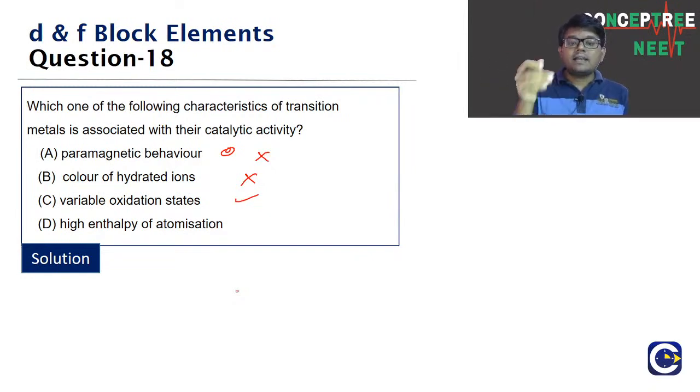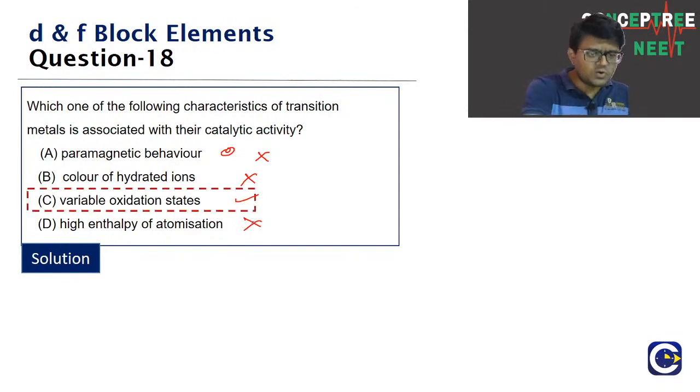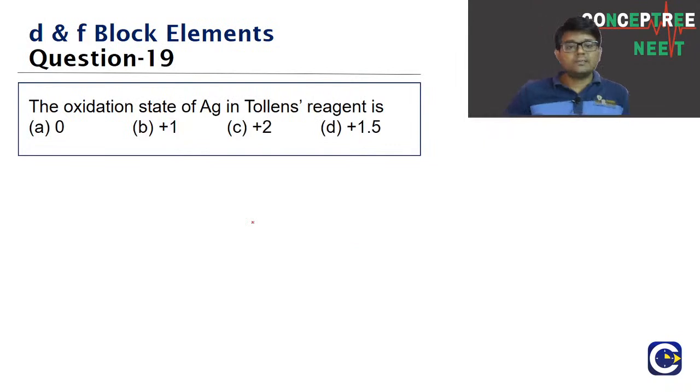So the reason transition metals are associated with catalytic activity is that they can have variable oxidation states. Because of the variable oxidation states, they will be able to attach themselves to a different variety of reacting species, and it is not because of the high enthalpy of atomization. So what is the correct answer for this one, guys? The 18th is option C. Their variable oxidation states is the reason why they show catalytic activity. Clear? Let's move on to the next question.